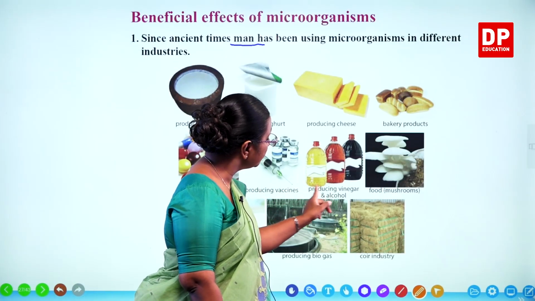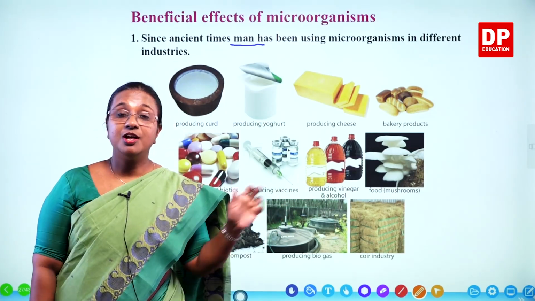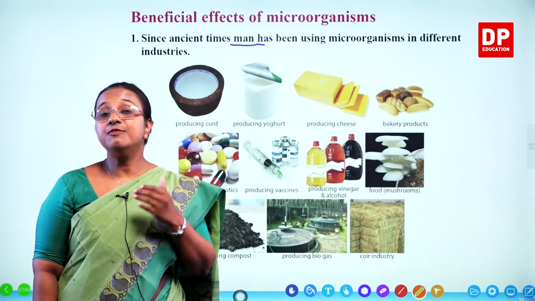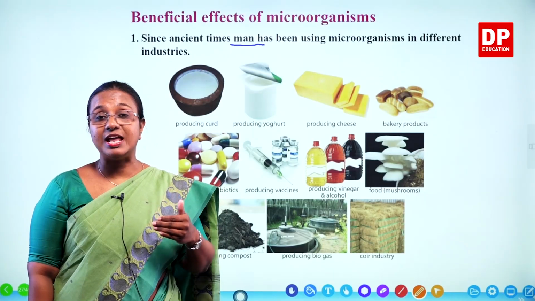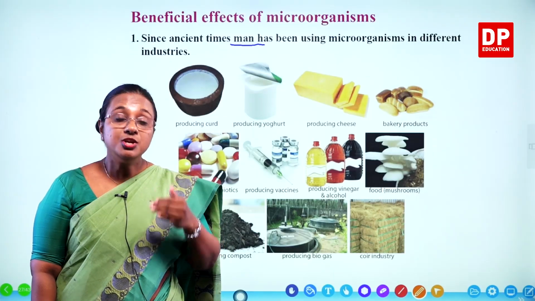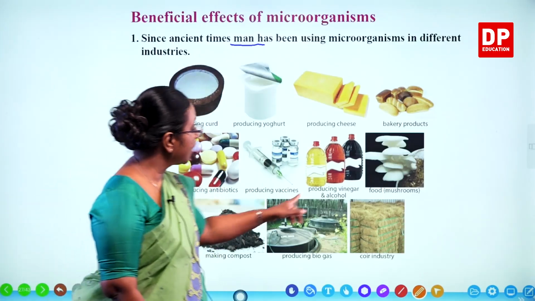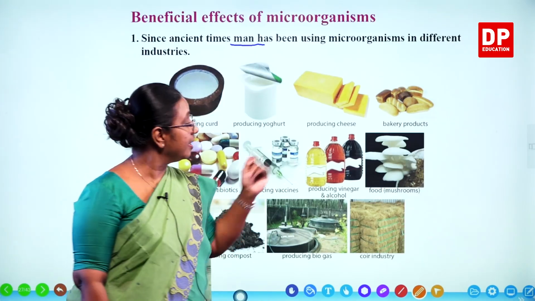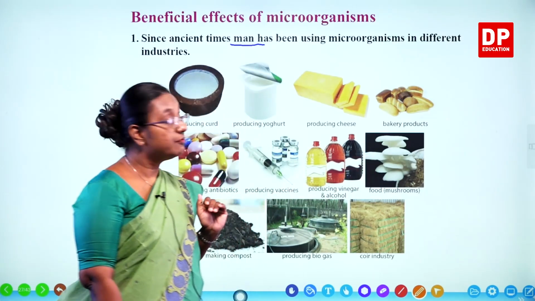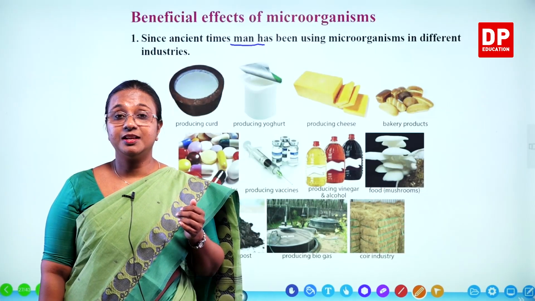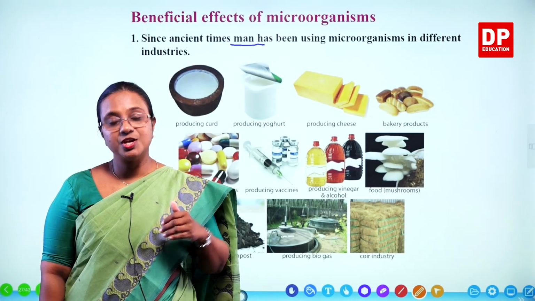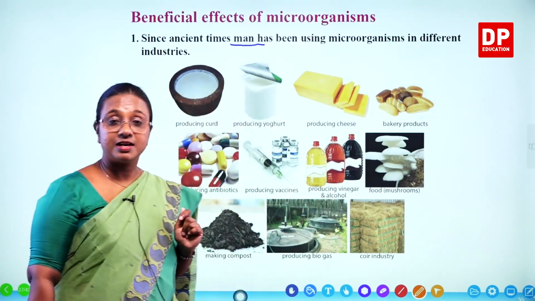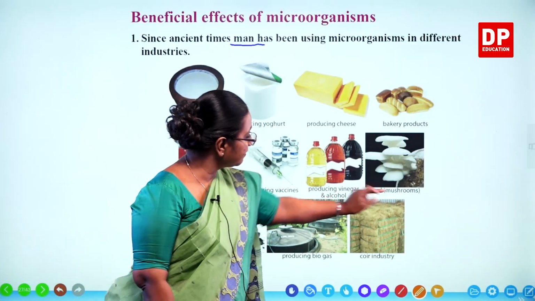Then another one, producing vinegar and alcohol. We already saw where alcohol, ethyl alcohol, is produced during the fermentation process. I told you all it's known as alcohol fermentation. Using that, we can also produce vinegar. So, vinegar and alcohol are produced using microorganisms. Then food that is rich in protein. I am sure you have eaten mushrooms. So, these are food rich in protein, and mushroom is a fungus.